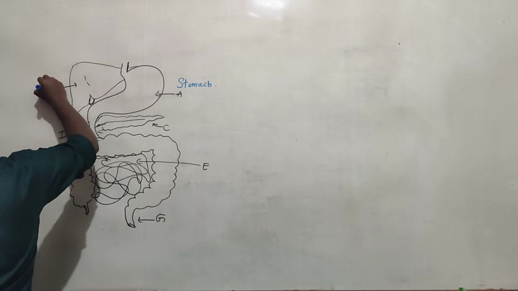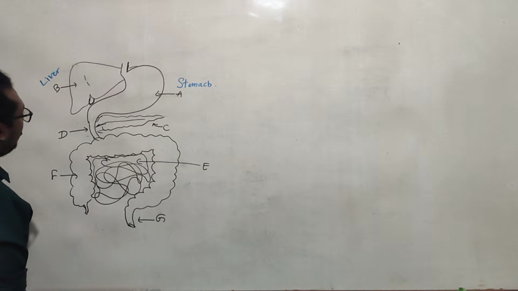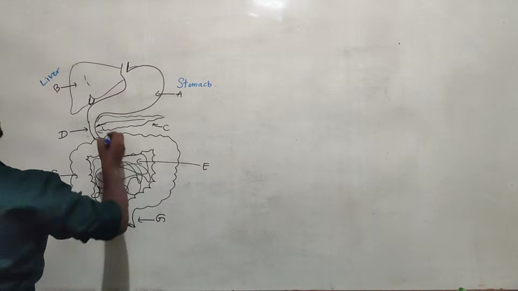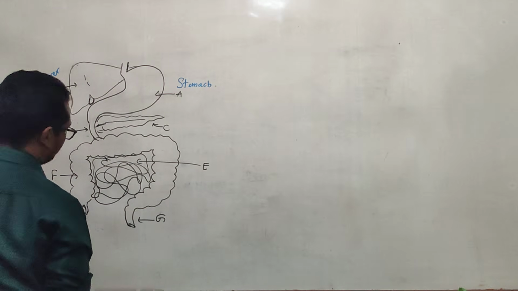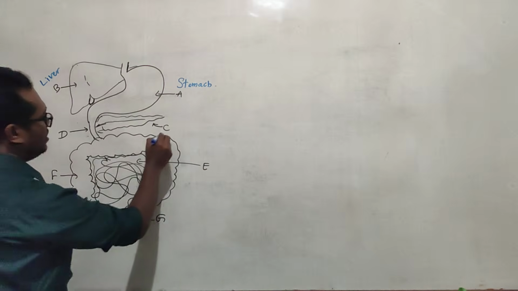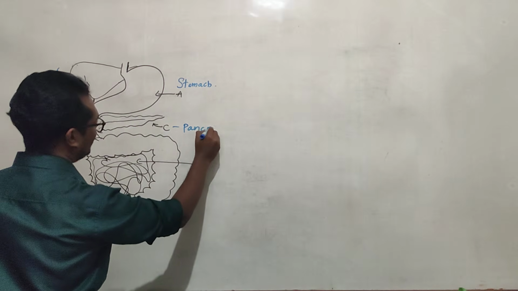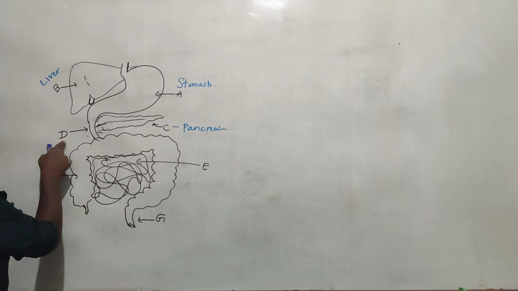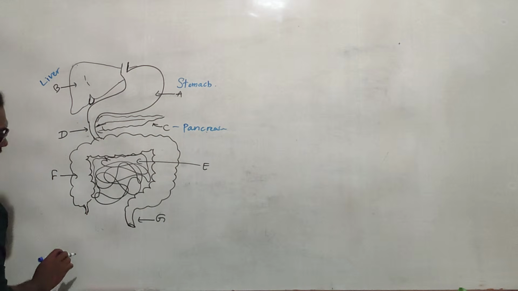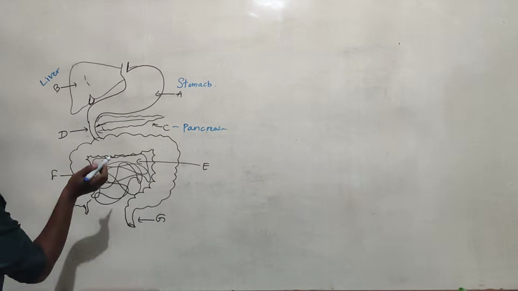B is the organ important for our digestive process, that is the liver. Next one, C, that is the pancreas, with a leaf-like appearance.